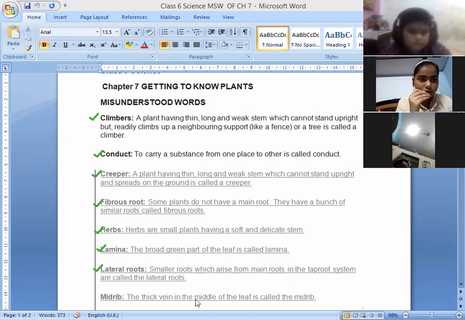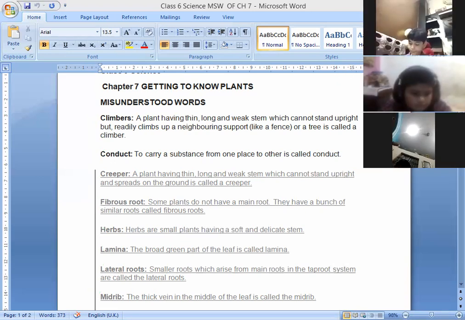Midrib is a thick vein in the middle of a leaf. So children, in the middle of a leaf, there is a thick vein, which is known as a midrib. So till midrib we have done. I think all these words are clear to you. After that, let's continue with the next words.